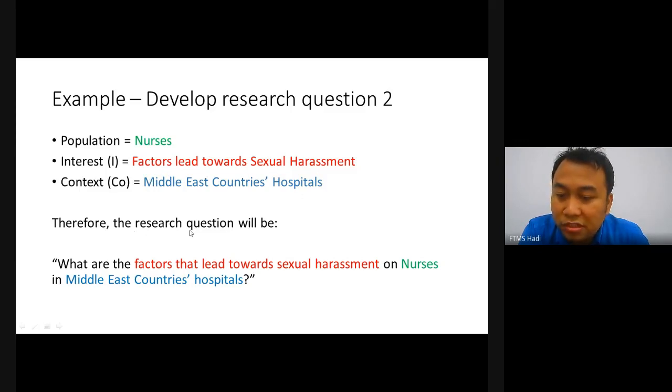So the research question will be: what are the factors that lead to sexual harassment of nurses in Middle East countries' hospitals? So that is example number 2.